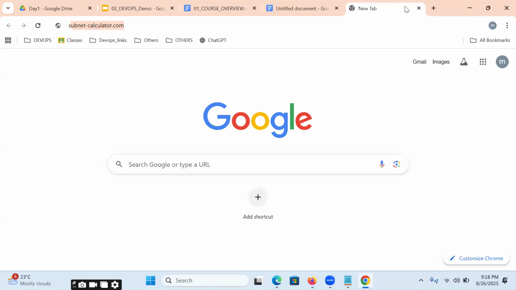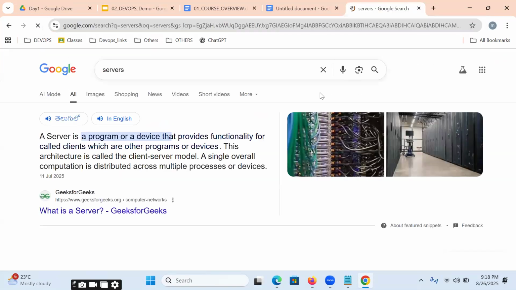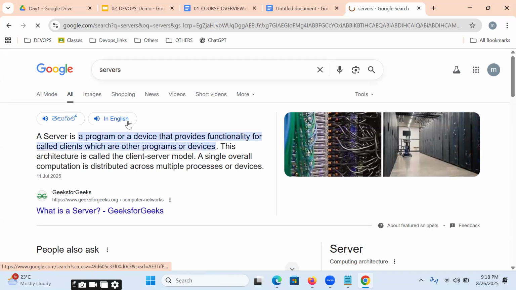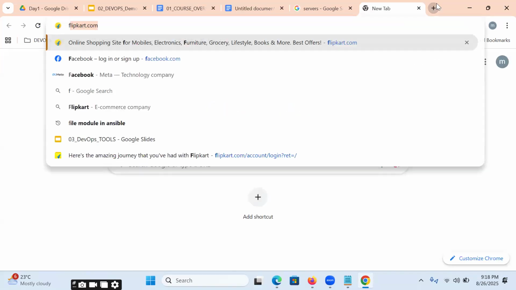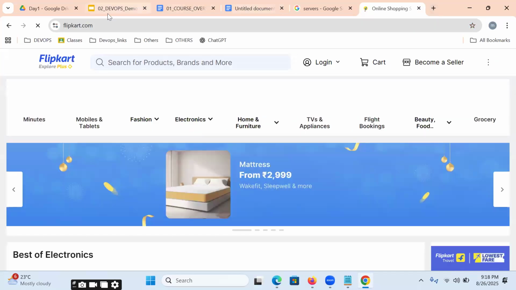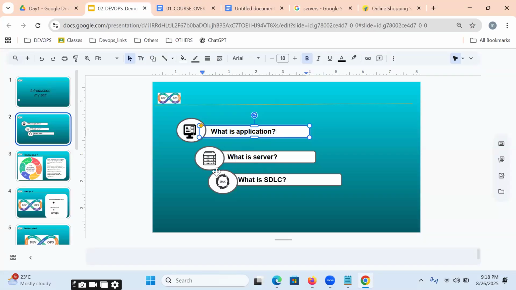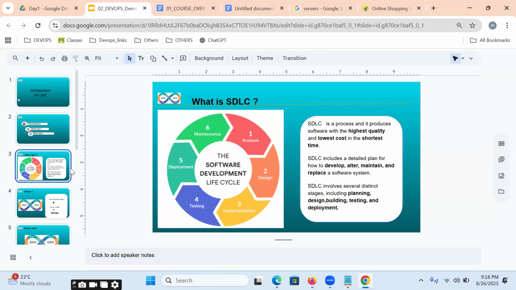That application is going to be placed on the server side. Once it is placed on the server side, we can access it over the internet as a website like Flipkart or Amazon, Book My Show. Sir, what about SDLC? SDLC is the software development lifecycle.